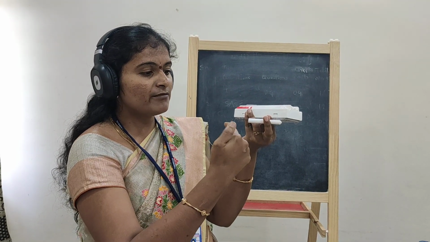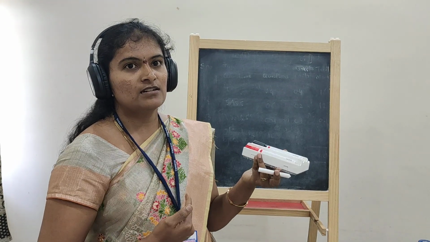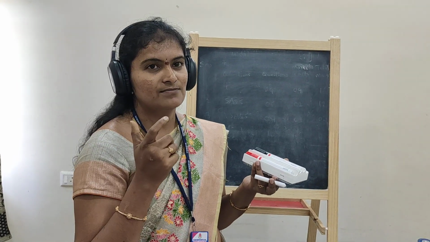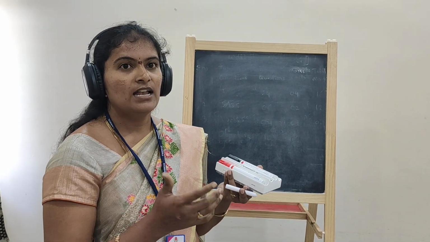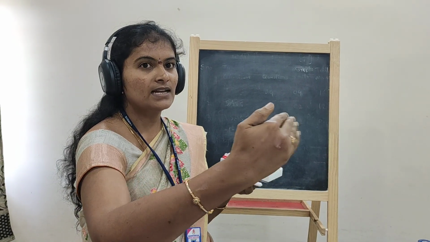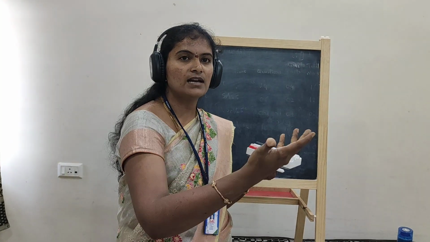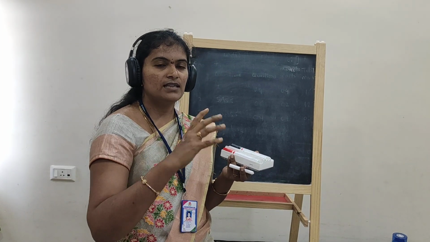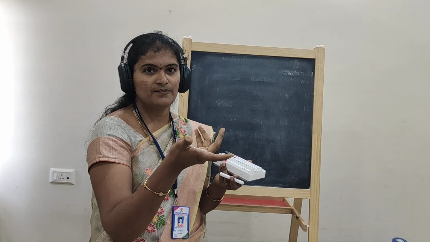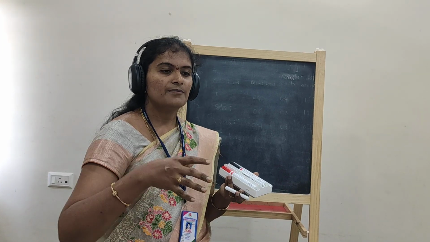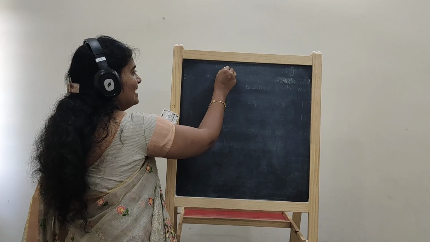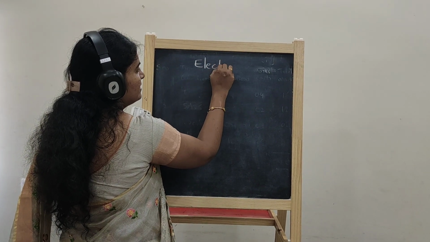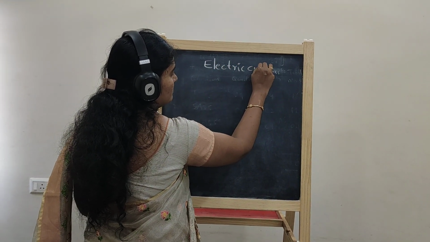So that means when electrons are in motion, they constitute some current. Current means flow, means motion of the particles. If water molecules flow, that is called water current. If air molecules are in motion, flowing, then it constitutes air current, right? Likewise, if electrons are in motion, they constitute electric current. So today our topic is electric current, which has 6 marks weightage in the public examination.